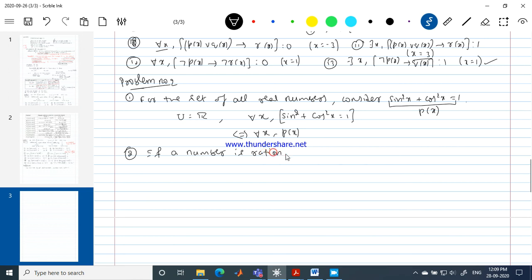Otherwise, they can put the same problem like this: if x is rational, then it is a real number. So can you give me the quantified open statement corresponding to this sentence?